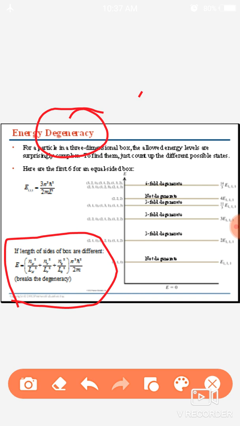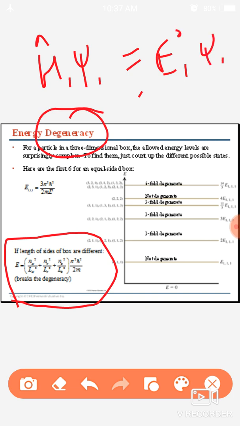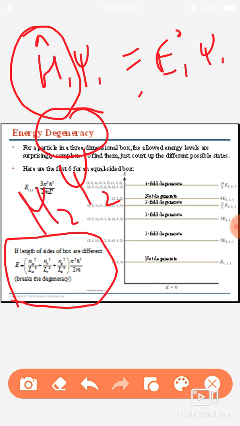For example, if I operate a Hamiltonian H1 on ψ1, it equals E ψ1. On the other hand, if I operate on another wave function ψ2 with another Hamiltonian H2, I have the same result, E ψ2.